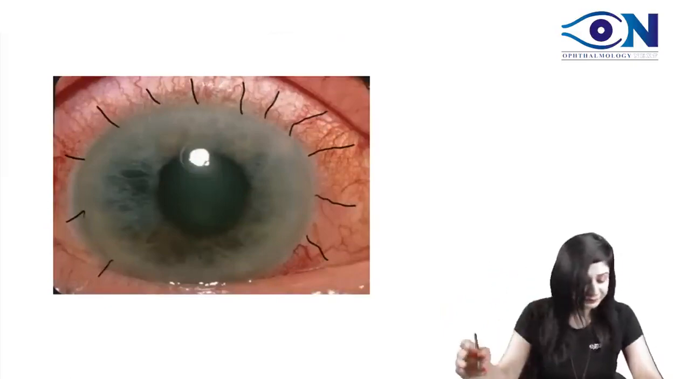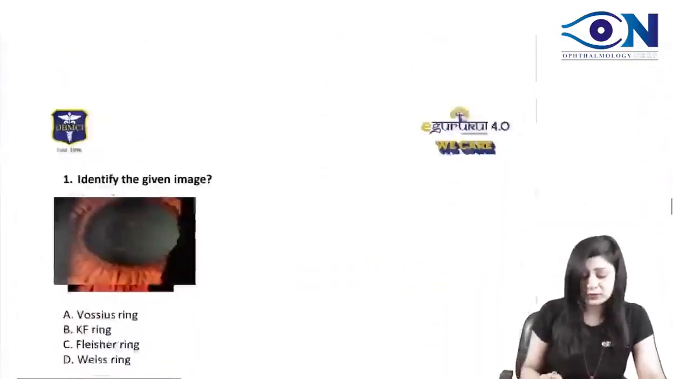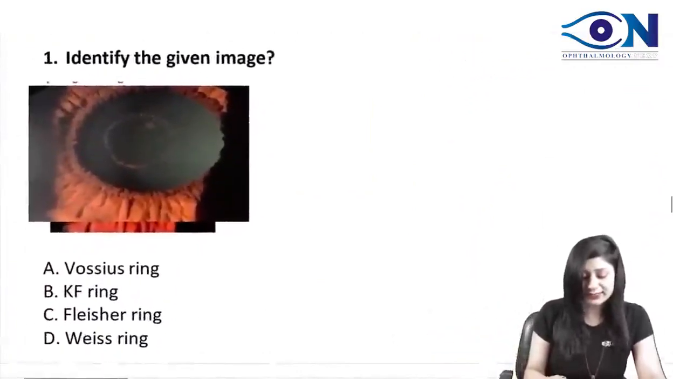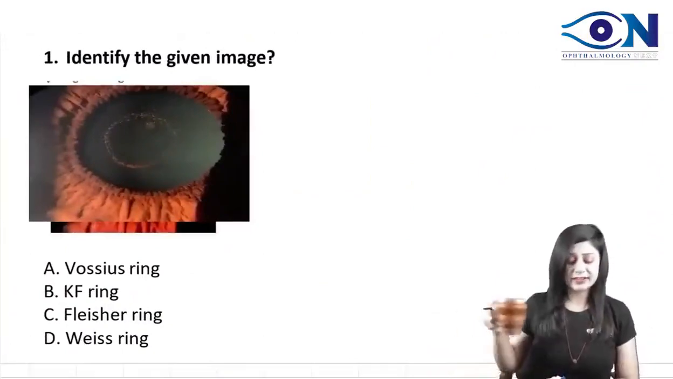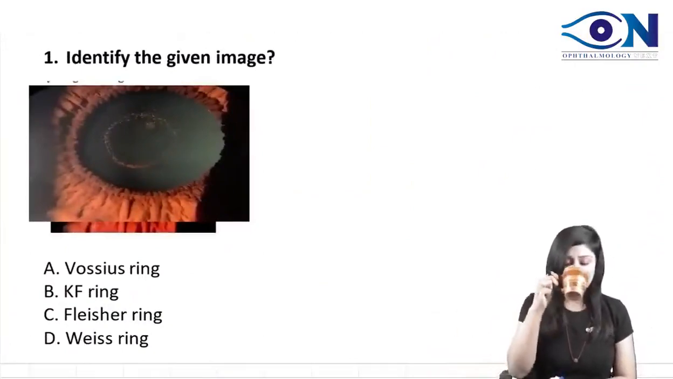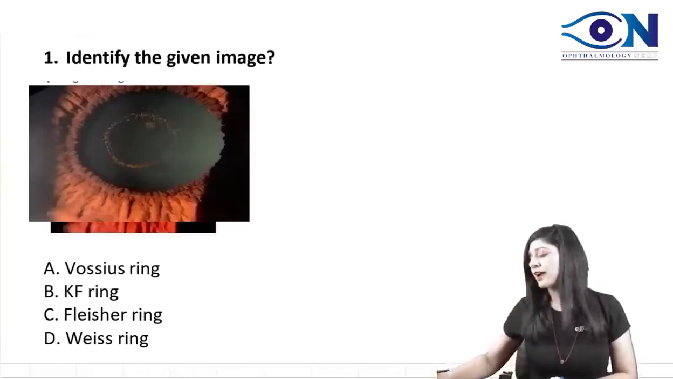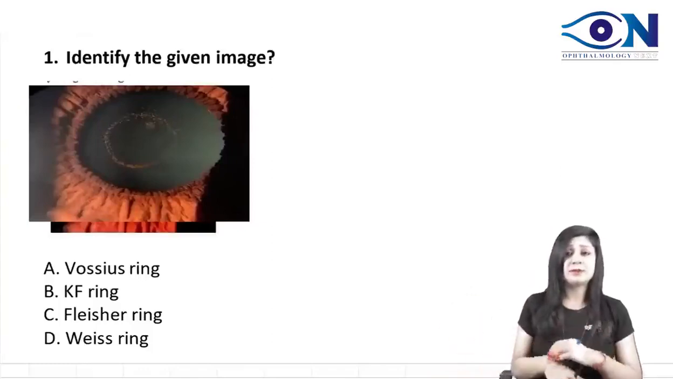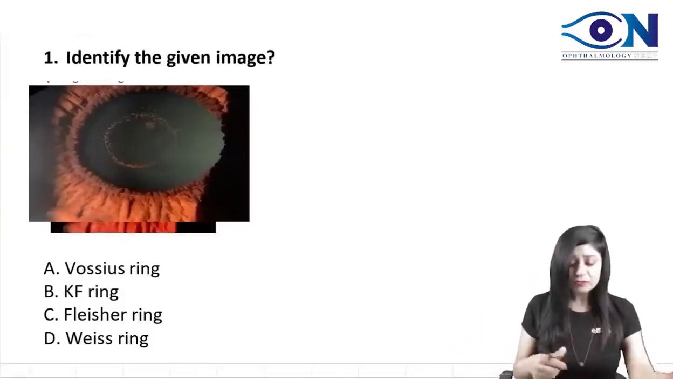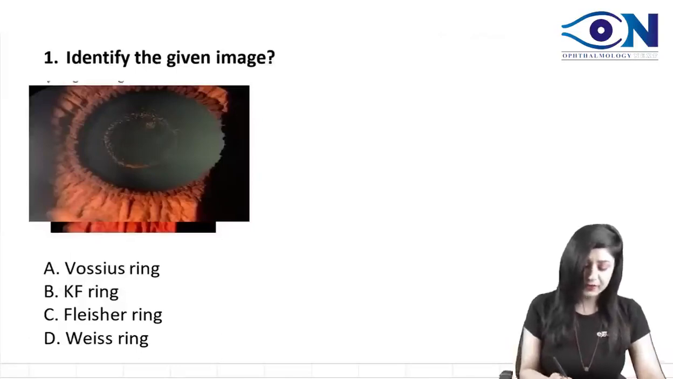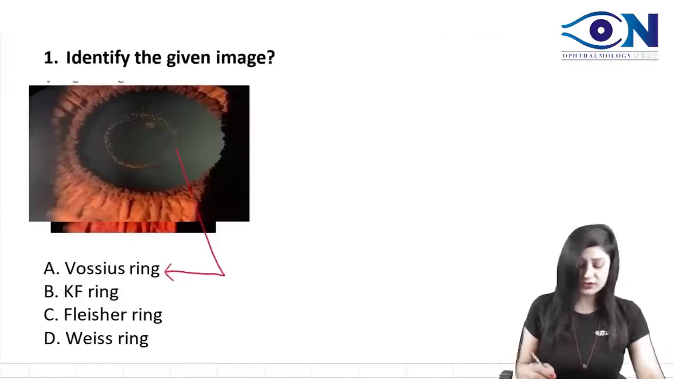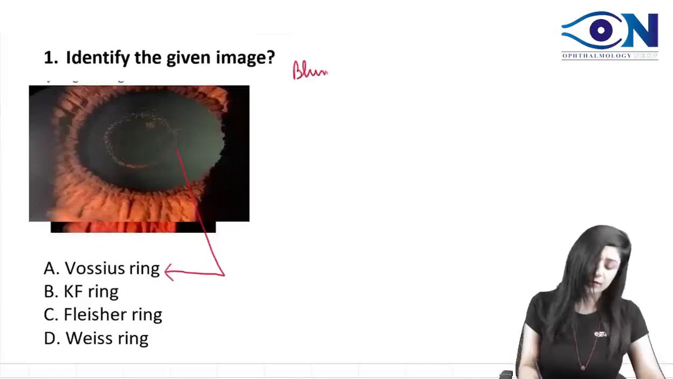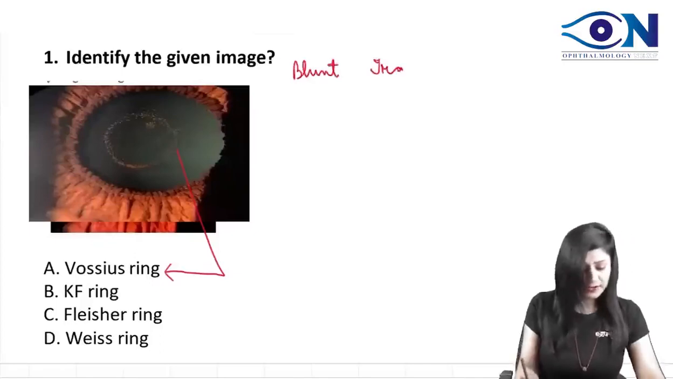All right. Now we come to INI-CET November 2021. Let us see how many of you recognize this. Let us do this fastest finger first. Identify, this is just a spot diagnosis. A few days back, I had also posted this in the Insta story. This is very, very typical: the Vossius ring. No, it's not the KF ring. The Vossius ring is found in blunt trauma.